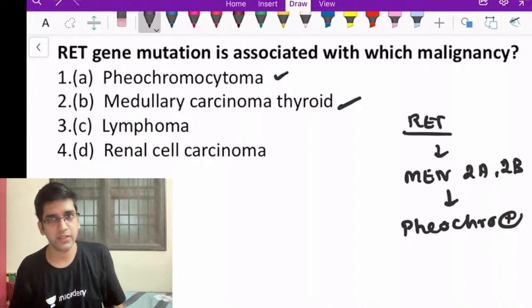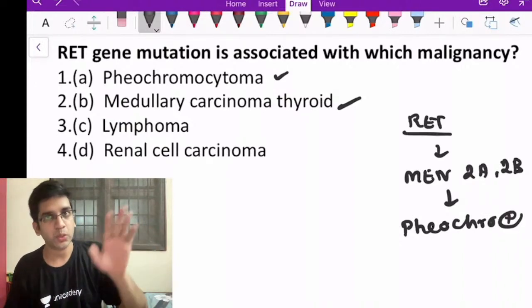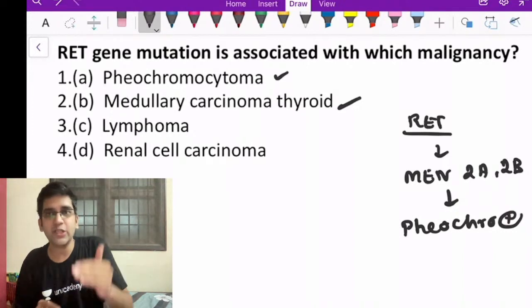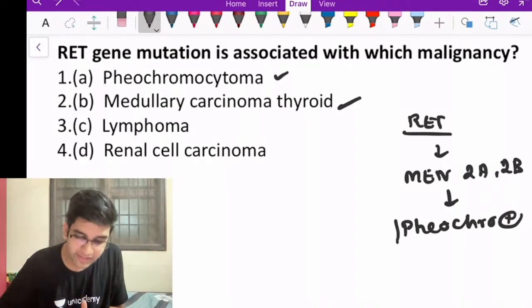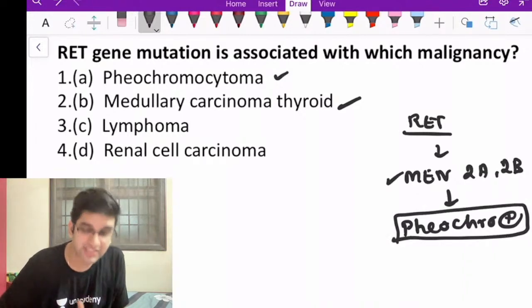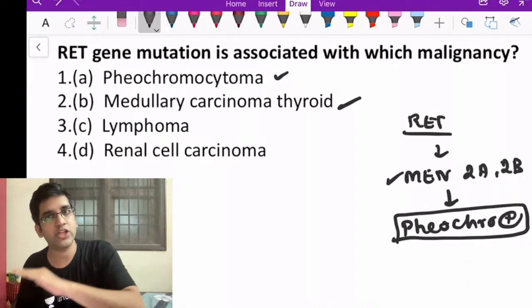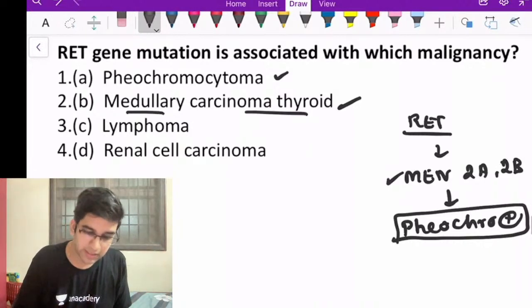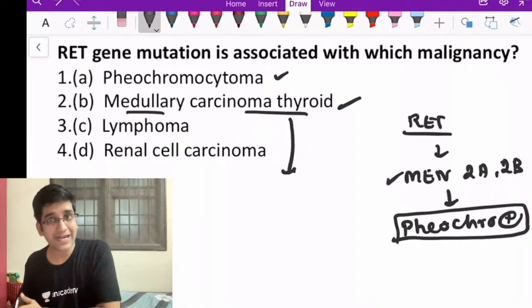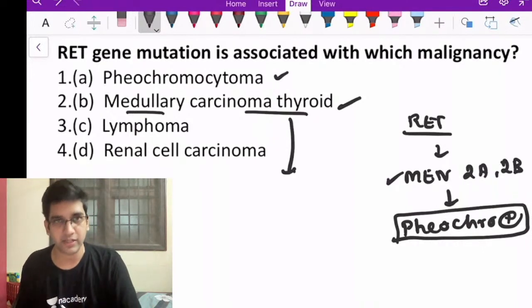Will be there, right? So both MEN 2A and 2B will have pheochromocytoma. So why most of you wrote medullary carcinoma thyroid as an answer is that only when it is syndromic, only when it is associated with MEN syndrome, pheochromocytoma can have a RET mutation. But medullary carcinoma thyroid, whether sporadic or syndromic, I can have a RET mutation, right?